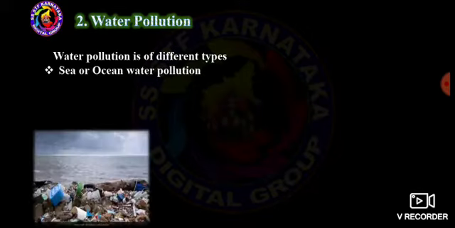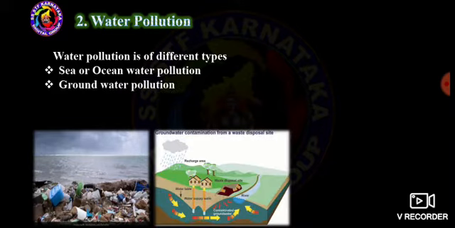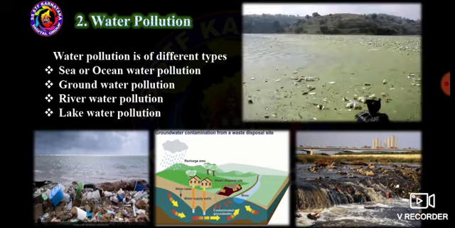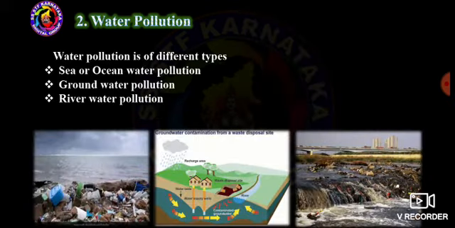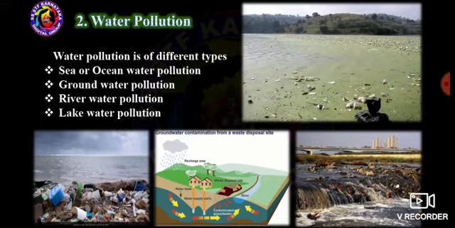Water pollution is of different types. In water pollution we can see different types, like sea or ocean water pollution, groundwater pollution, river water pollution, and lake water pollution. So these are the four types of water pollution.